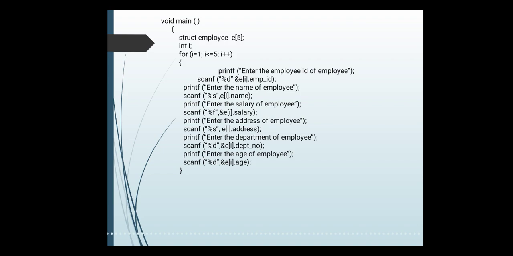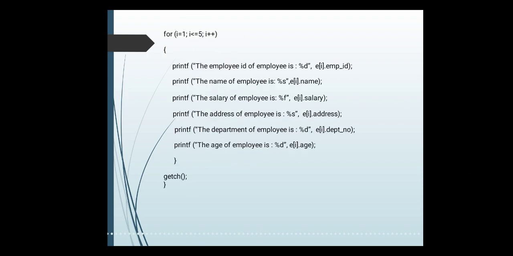Whatever the value of i, for that employee number it is accessing the information. If i equals 3, then it is accessing E of 3 dot employee ID. That means the information of the third employee gets accessed from the user. So this for loop is accessing the information for each and every employee.